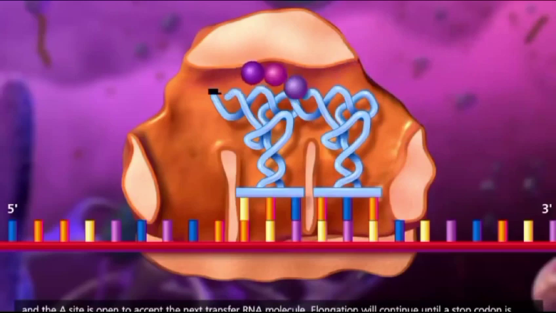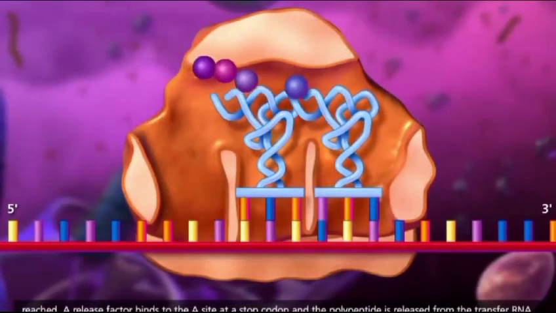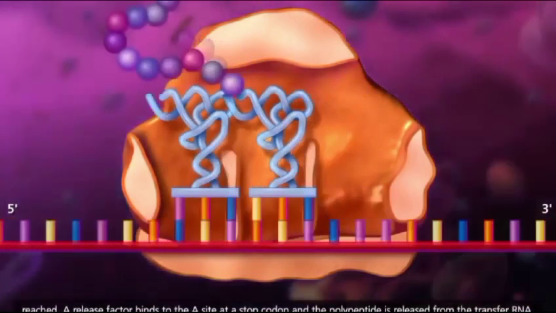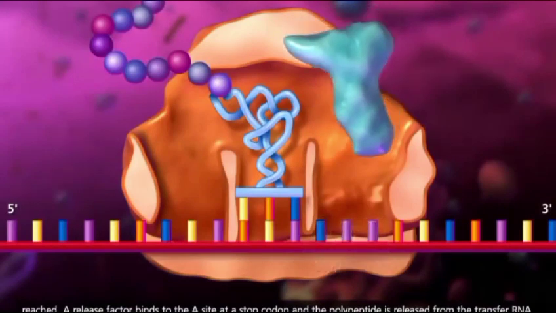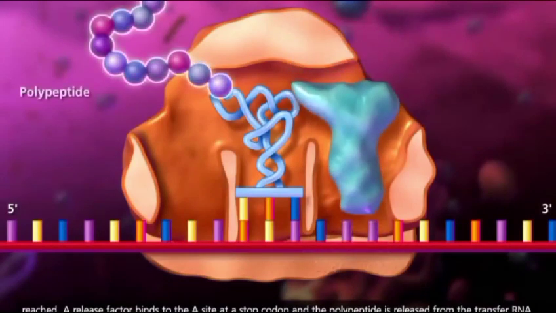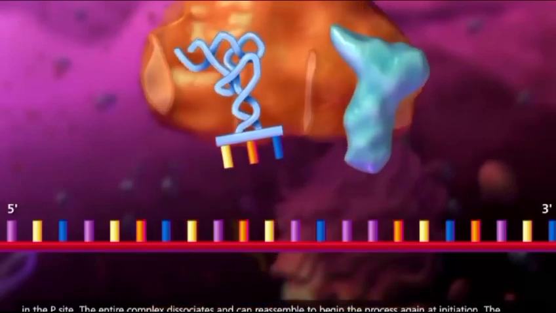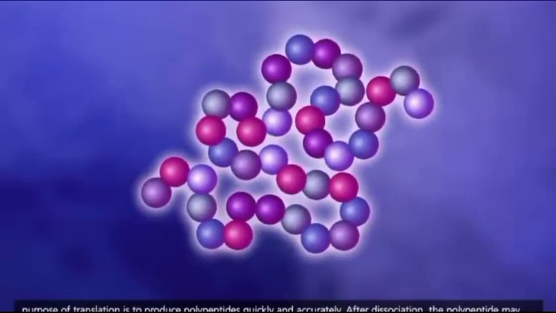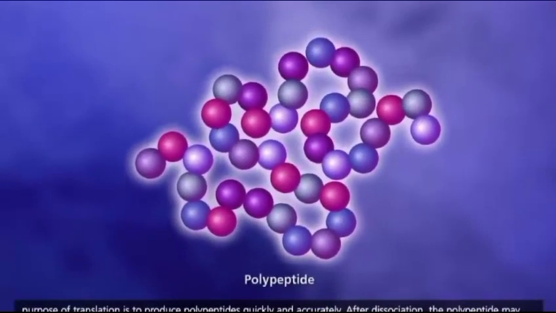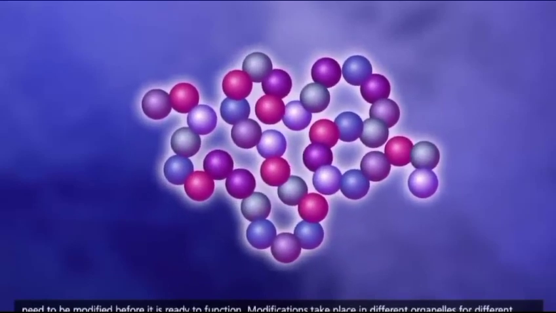The complex slides down one codon to the right, where the now uncharged transfer RNA molecule leaves and the A site is open to accept the next transfer RNA molecule. Elongation will continue until a stop codon is reached. A release factor binds to the stop codon at the A site and the polypeptide is released from the transfer RNA in the P site. The entire complex dissociates and can reassemble to begin the process again at initiation.